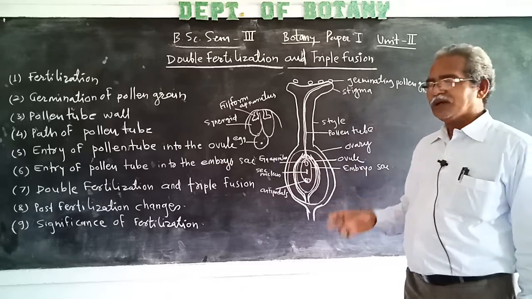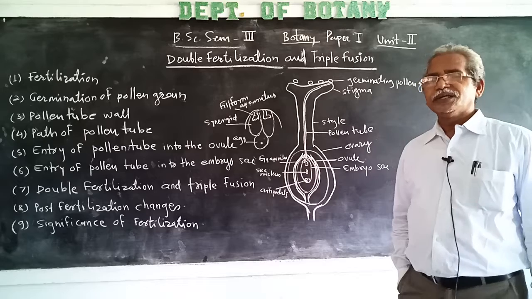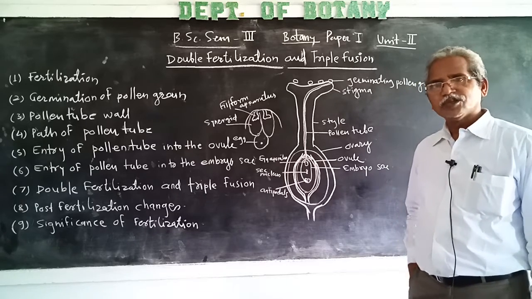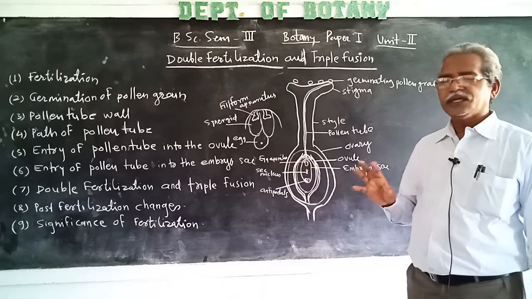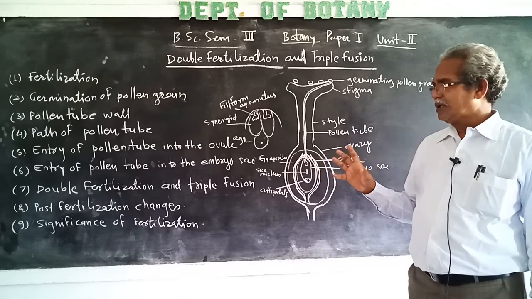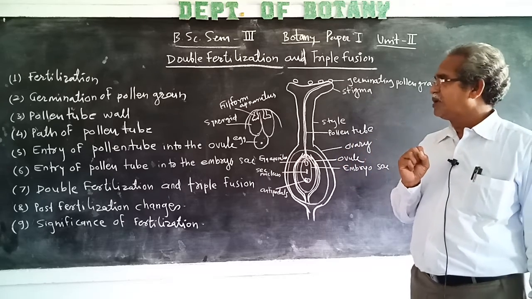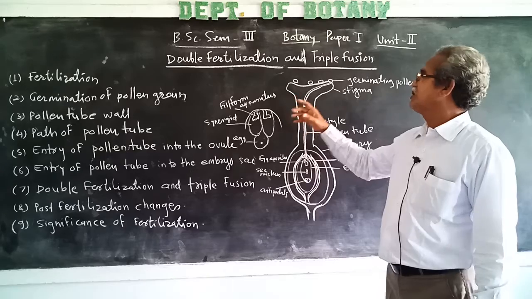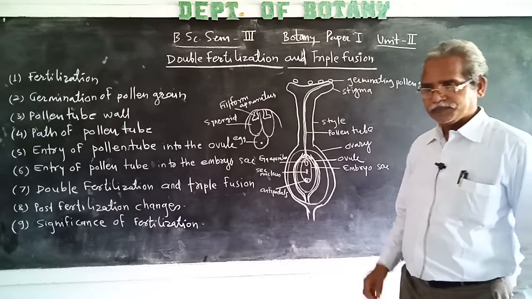And also another significance is the evolution of angiosperm from the gymnosperm. In gymnosperm there is no endosperm formation, while it remains as a store of food material in case of angiosperm. In this manner, double fertilization and triple fusion takes place in angiosperm. This is about